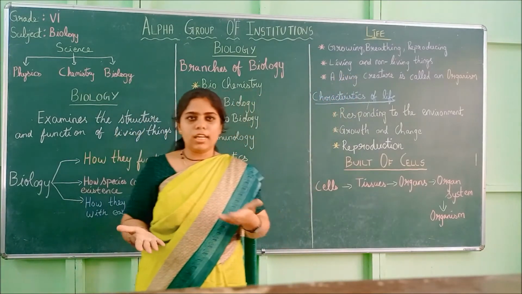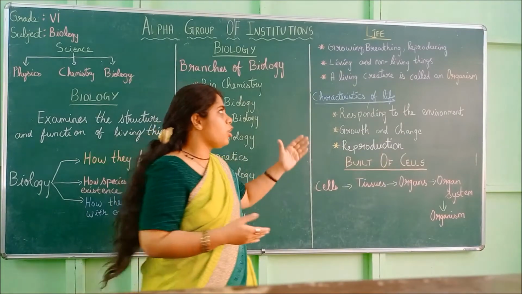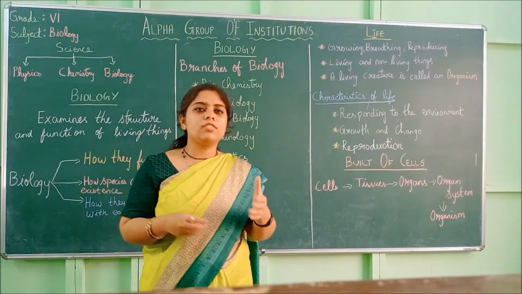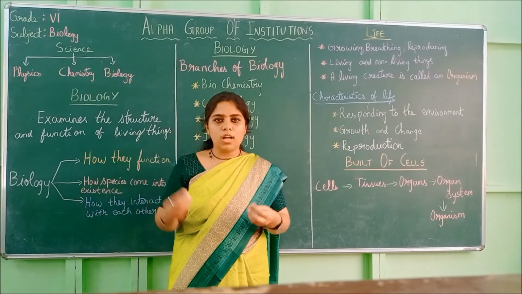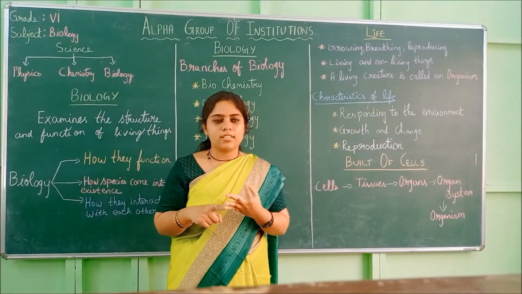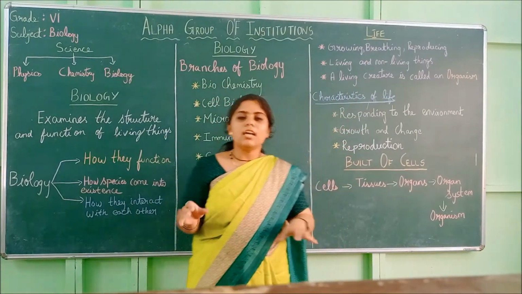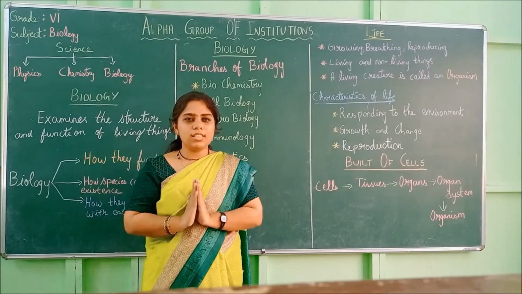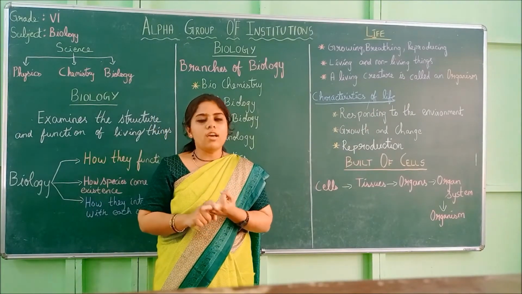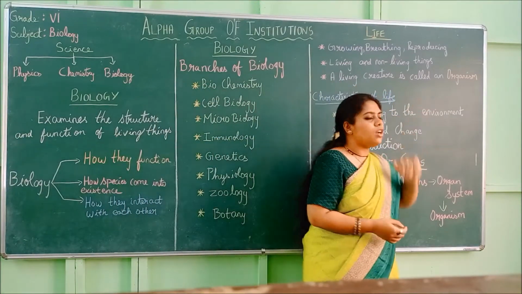Then we breathe every day. You take in oxygen and give out carbon dioxide. So we breathe. Then reproducing. All living things reproduce. We have the ability to produce young ones of our own. So if anything has these three characteristics, then it is a living thing. Whereas non-living things do not have any of these characteristics. They do not grow, they do not breathe and they do not reproduce.